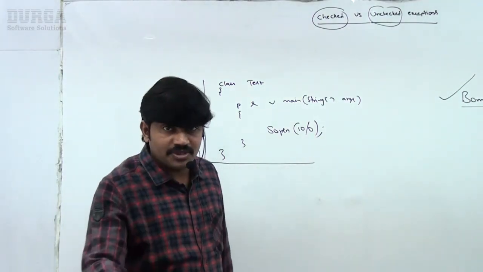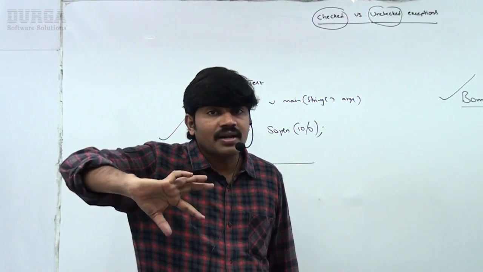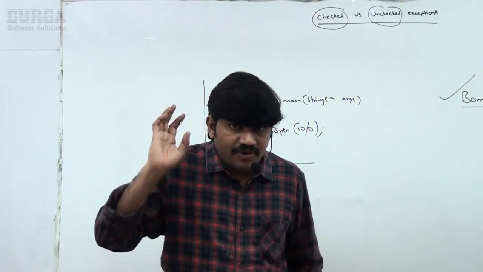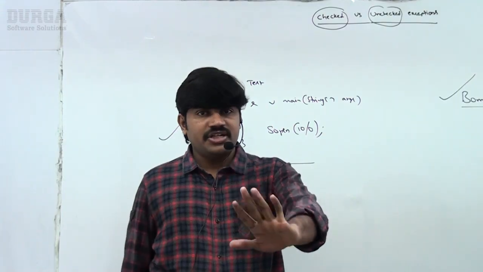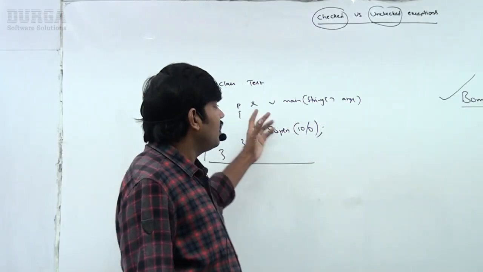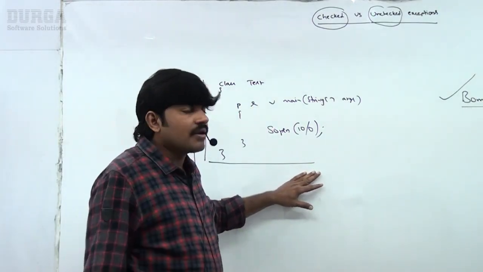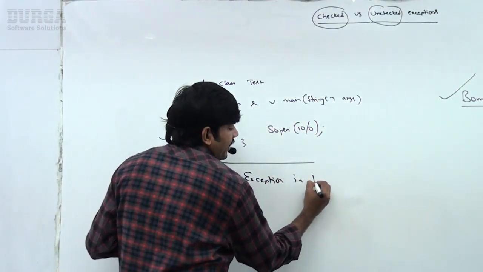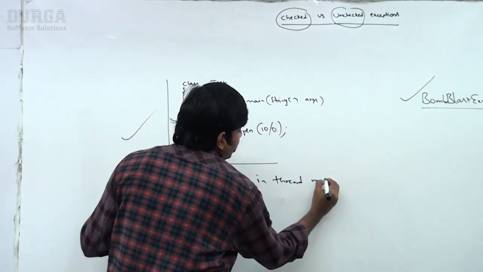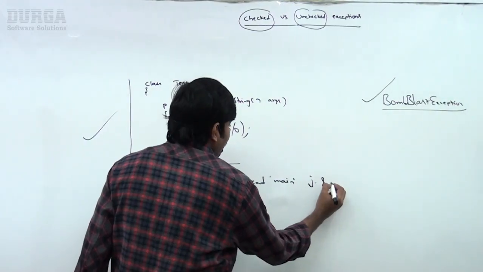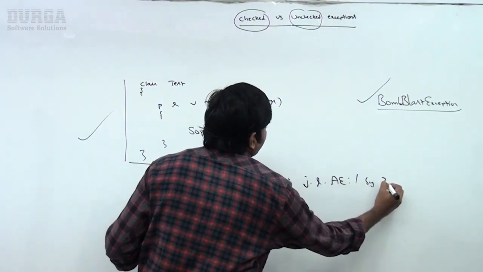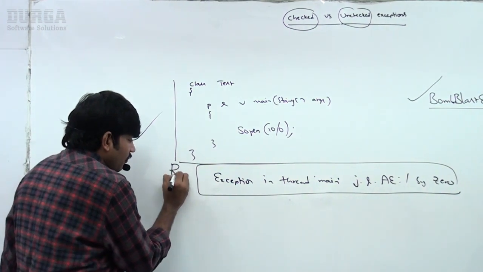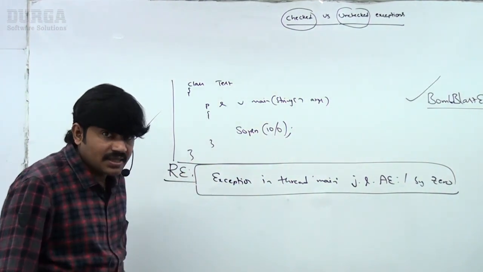Okay, the exceptions which are not checked by the compiler, whether the programmer handles them or not, such types of exceptions are by default considered as unchecked exceptions, okay? Best example, ArithmeticException: no compile time error but at runtime, Exception in thread "main" java.lang.ArithmeticException: / by zero. So this is not a compile time problem. This is a problem at runtime. It is a runtime exception, right?